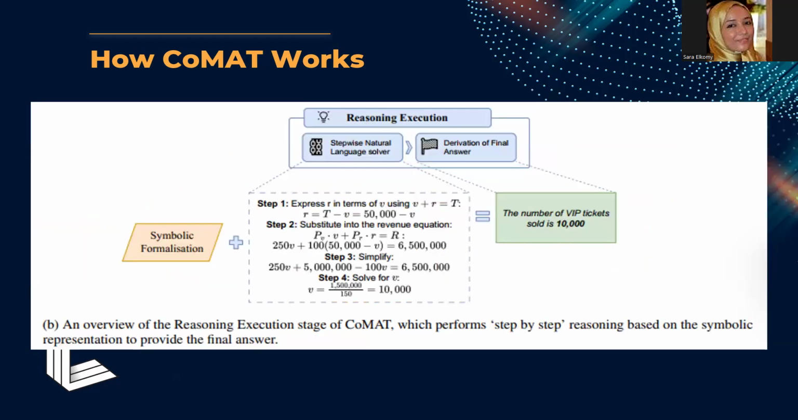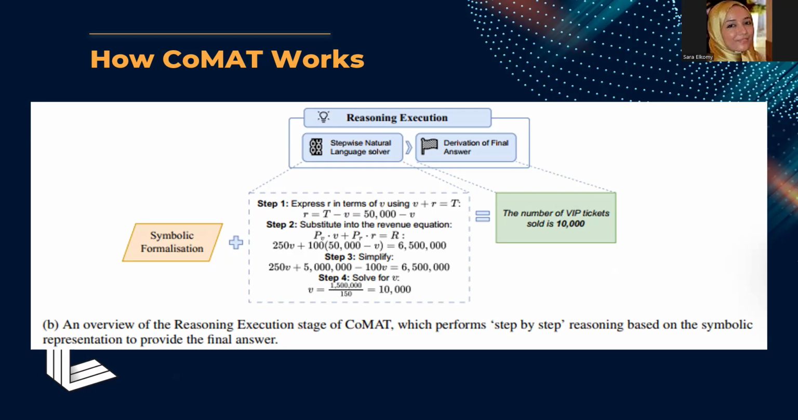So here is the reasoning execution stage of CoMAT, where CoMAT applies structured logical steps to solve the formalized problem derived from the symbolic conversion stage. The previously derived formalization equation, V + R = T, and V_V · V + V_R · R = R capital, is brought into this phase, creating a foundation for applying step-by-step reasoning. CoMAT employs a structured solver to address the problem systematically, guiding through each logical step. The process here is laid out in a clear step-by-step approach.